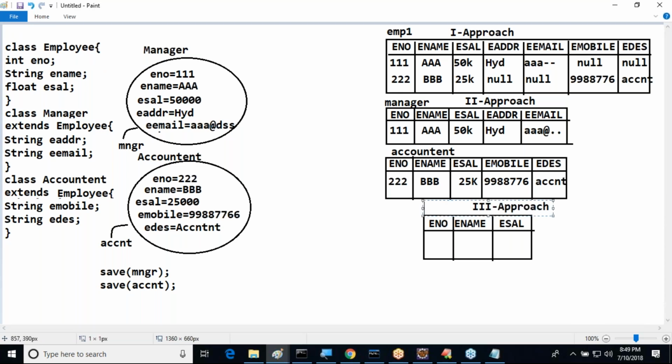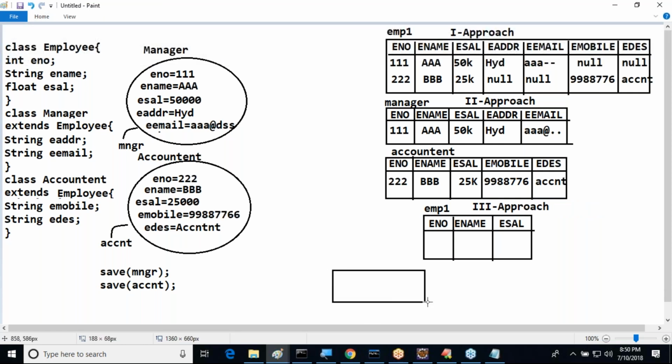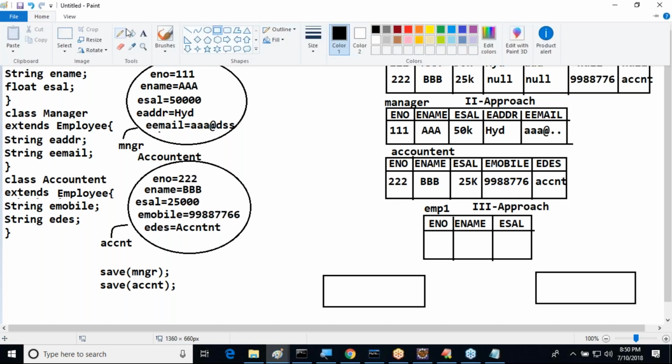Now, this table name, let's say for example, employee, EMP1. Next, two tables here we are going to take.